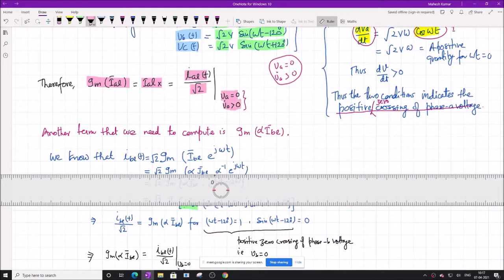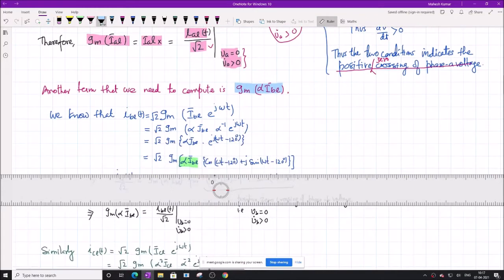Whenever the phase A voltage goes through positive 0 crossing, at that point find out the value of current IA, and then divide by root 2. That's all, and that is equal to the imaginary of IAL. Interesting? Alright, then the second term is the imaginary of alpha I VL.